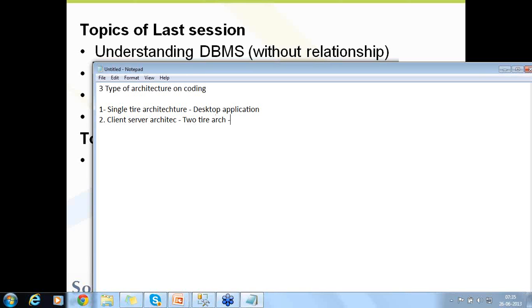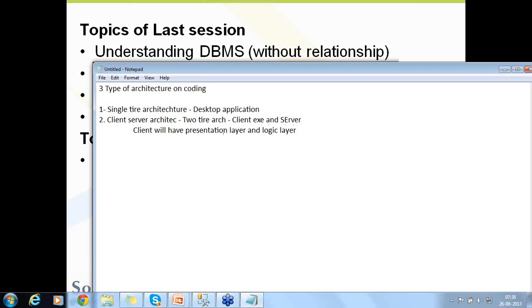Basically you will have a client exe and a server. The client will have the following things: presentation layer and logic layer.